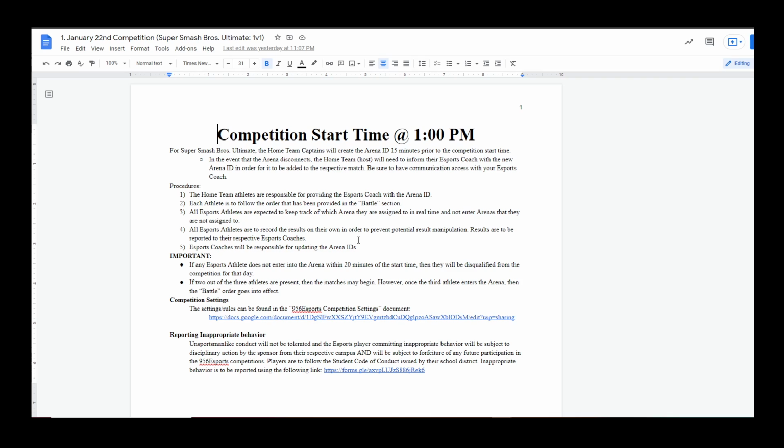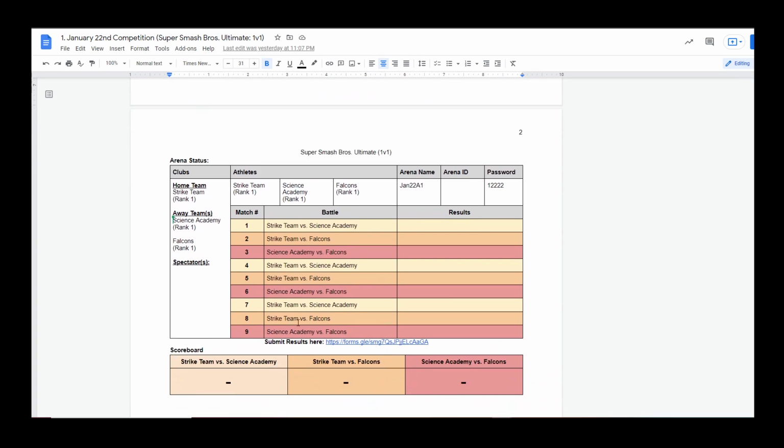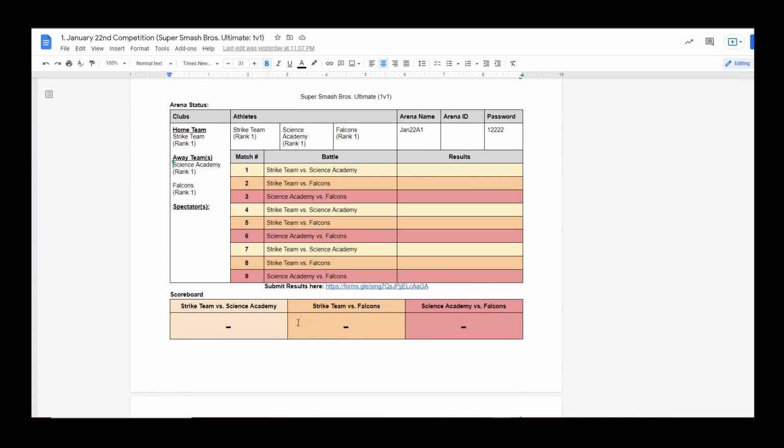With that said, we have the competition settings document here. You can go ahead and review those, as well as a form for you to submit any inappropriate behavior. As you go to the second page, this is where all of the information will be provided for you. So here we have an example of the Strike team as the home team, the Science Academy, and Falcons as the away team. As you can see, underneath each of the different team names, you'll have a rank number.